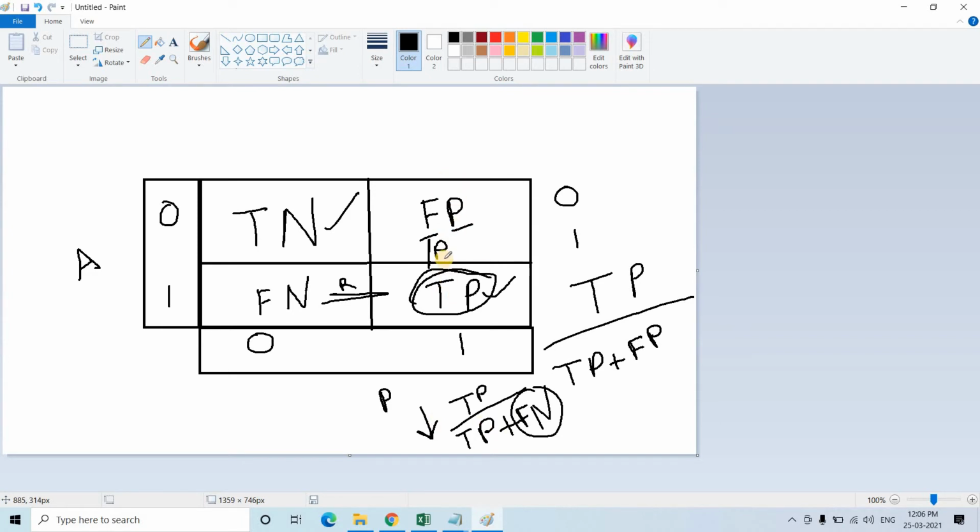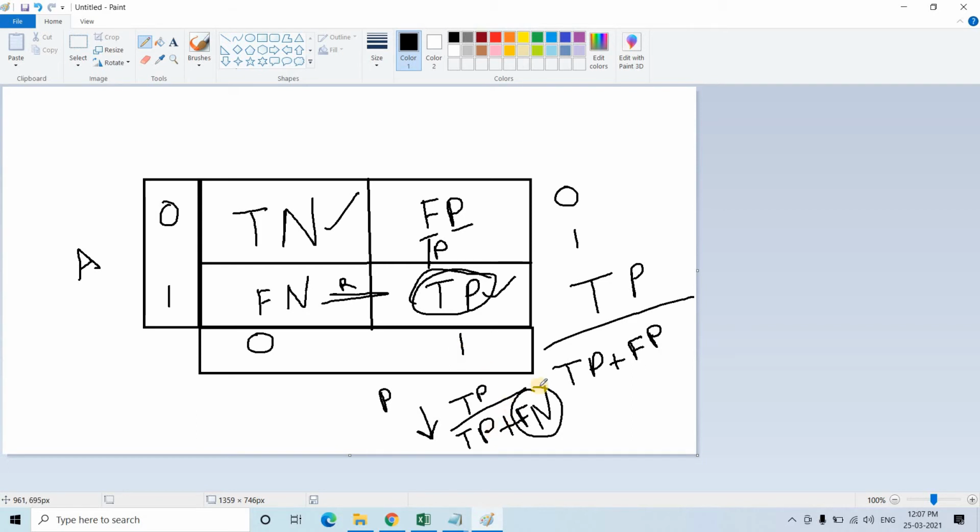Similarly in the precision part, when P is important, I have told you, see here prediction is 1 but actual is 0, like spam mail. I have already discussed this: suppose one particular mail is not a spam mail, but our prediction says this is a spam mail, and the mail will go to the spam box, and you might overlook the mail and not get some important information.